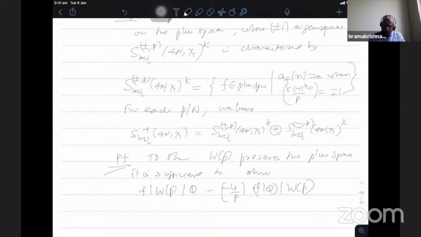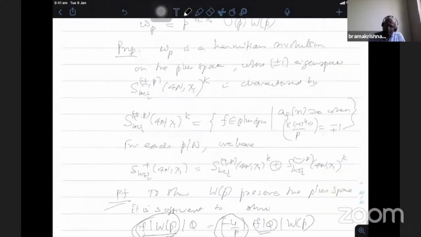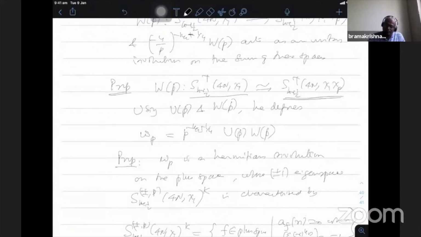Okay, if I show this one, the alpha value for f bar WP, only this will be extra. I told you that epsilon is extra, minus 1 by 4 by P is the extra term for epsilon in this case. So I have an alpha for f in the original character space, multiply by minus 4 by P, I get the alpha for the character for this particular space. Therefore, this will show you that f bar WP belongs to the plus space here, because this chi 1 into chi p is there. So that's the whole point.